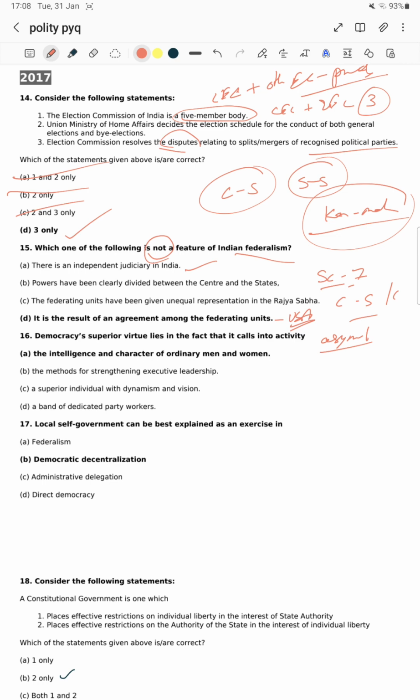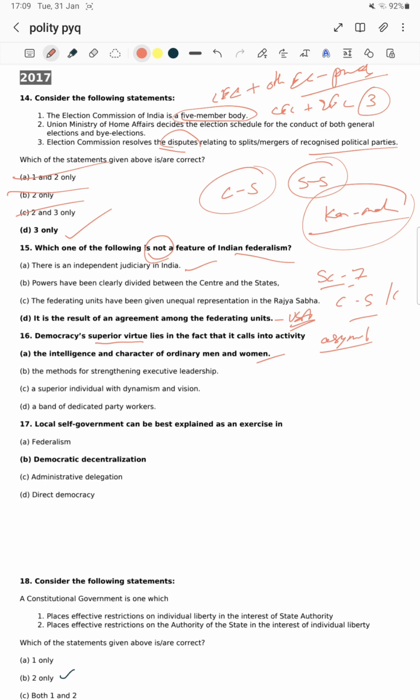Next question. Democracy's superior virtue lies in the fact that it calls into activity the intelligence and character of ordinary men and women. Yes sir, democracy means people are smart and casting votes. The method of strengthening executive leadership? If executive leadership strengthening were how democracy is superior... democracy is about the people, the people have to be empowered.